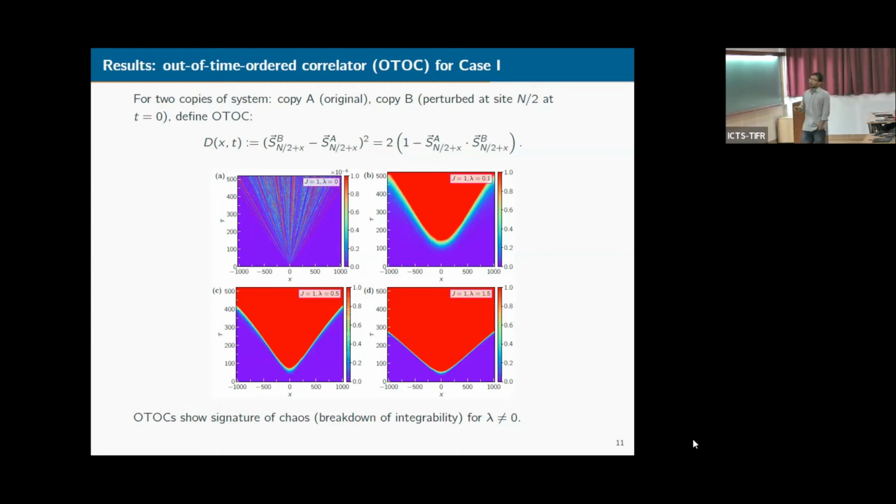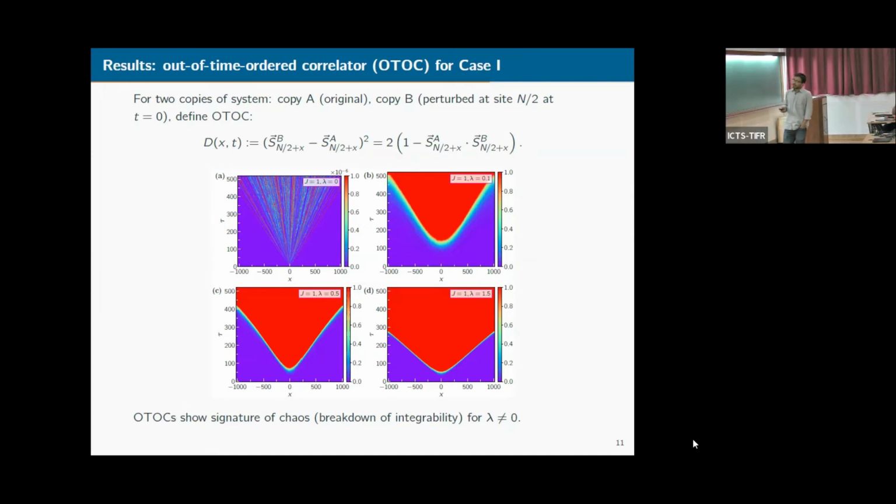So we took two copies, one from the thermal, which we call copy A, and we start from the thermal configurations. And then we considered copy B, which took the initial condition of copy A, and we perturbed it at the center. And then we evolved the two copies, and then we took the difference, and we defined the OTOC in this way.